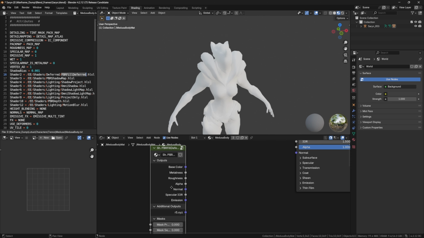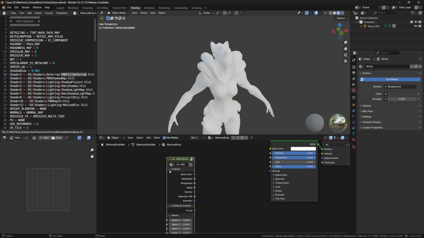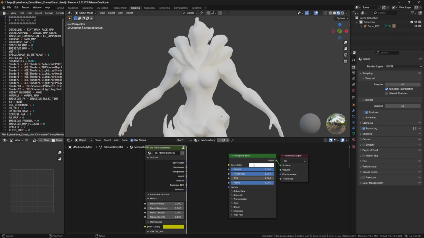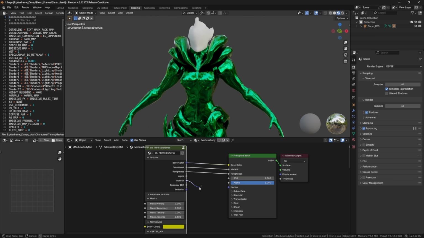So this particular shader, you can see, has a few outputs. What we're going to want to do is, I prefer to always set this to 0.5, this to 0, and then this to 0.5. You don't have to do that. I used to do that so when it imports to Unity, I kind of know that it's not a set up material. And then we're going to plug in our base color, our metallic, our roughness, and then our normal we can't plug in yet, and I'll show you why.